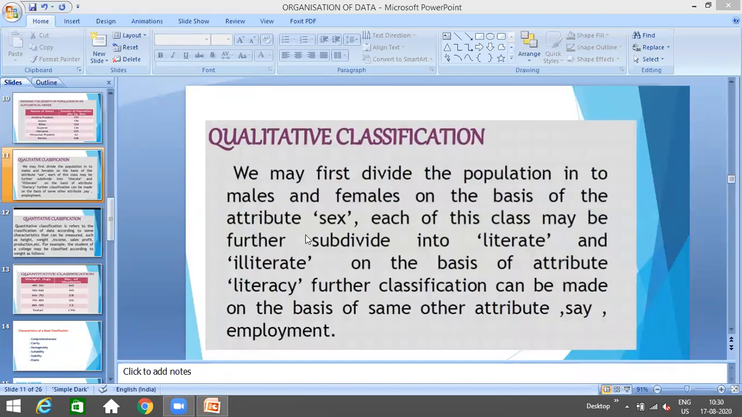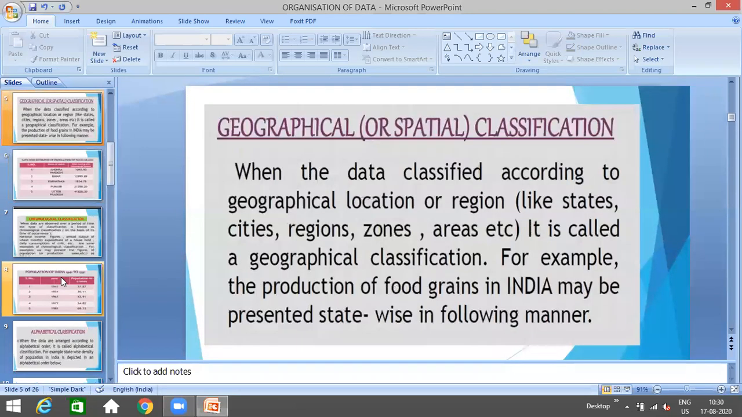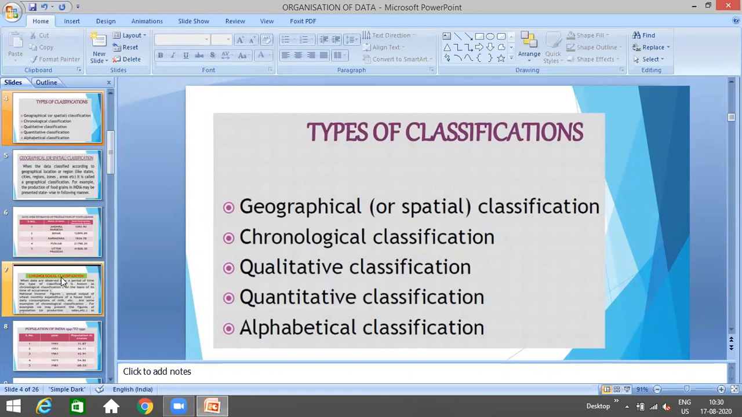I hope this is clear to all. Is it clear to everybody now? Again, I'm telling you, we have covered today the 5 types of classification of data, which means how we can classify the data, how we can arrange the data, and the data can be arranged in 5 different ways. The different ways are geographical, chronological, qualitative, quantitative, and alphabetical.